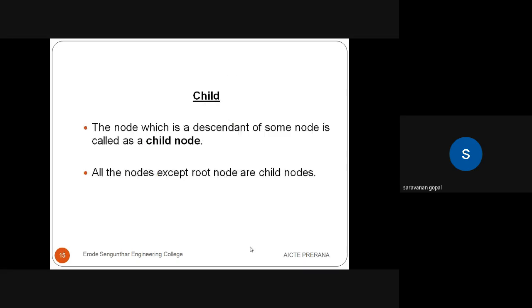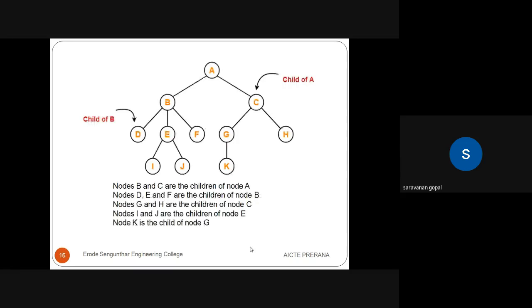Then children, that is child node. Which one is the child node? The node which is a descendant of some node is called a child node. All the nodes except the root node are child nodes. For an example of child nodes, see the tree.